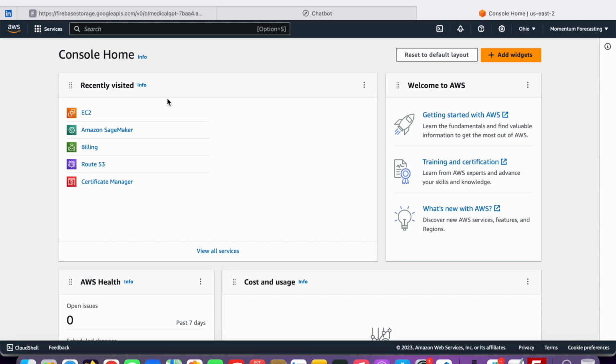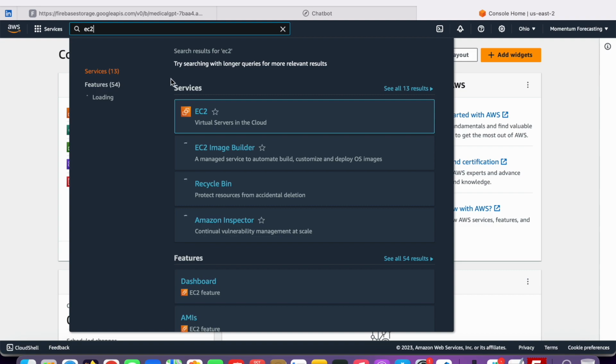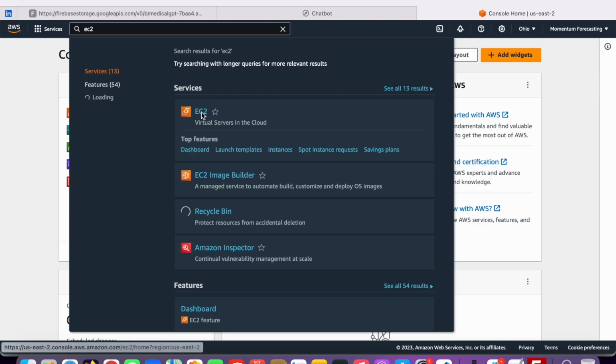This is a very important skill set, and if you're really going to the market in freelancing or even in industry, they're definitely going to ask you whether you know how to deploy a Flask server, a Flask backend. So these skills will help you. For that, simply come here and type EC2. Amazon has a service named EC2.